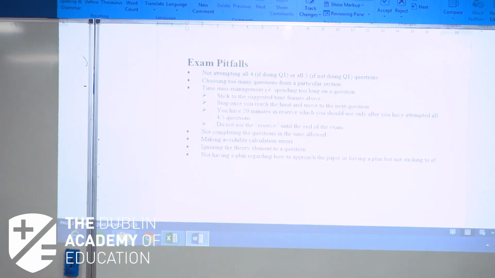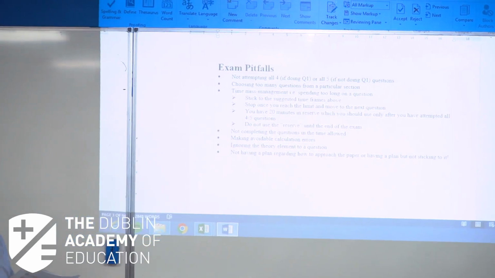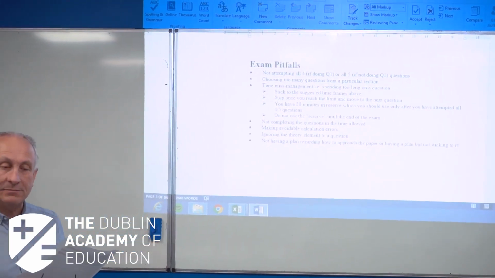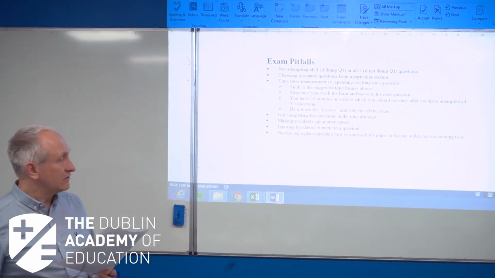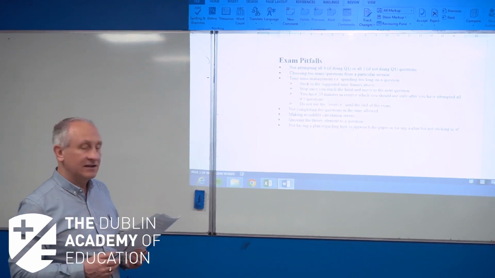And very important then, have a plan about how to approach the paper and stick to the plan. The most important thing you should do there is go in on the day knowing which question you're going to do first. Okay? A lot of students will go for section C first, section 3 first, because that's a question that they can do well and do quickly. It's very important you pick a question that you're going to get into very quickly, that will give you confidence, that you'll get done in the time, and you'll be able to move on then full of confidence for the rest of the paper. So have a plan about where you're going to go first and stick to that plan.